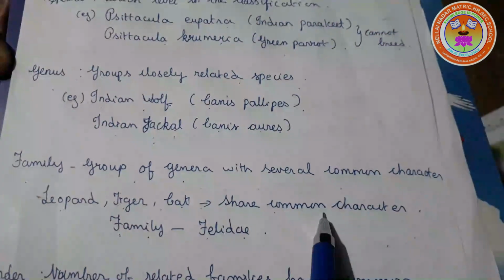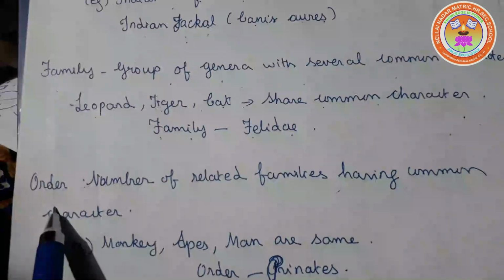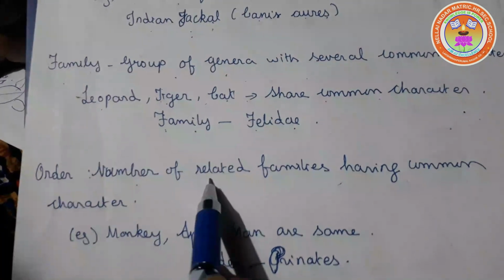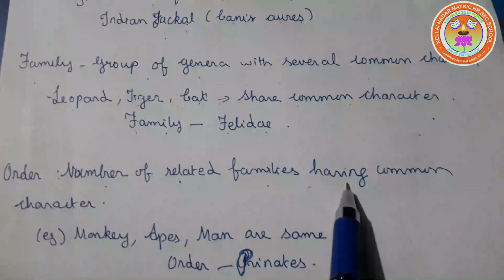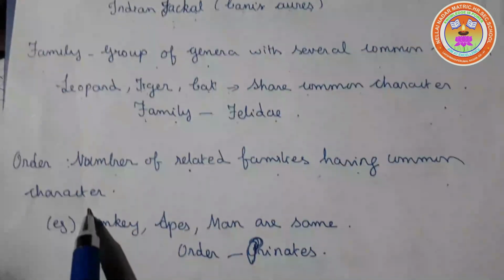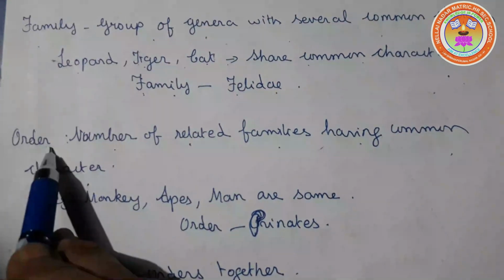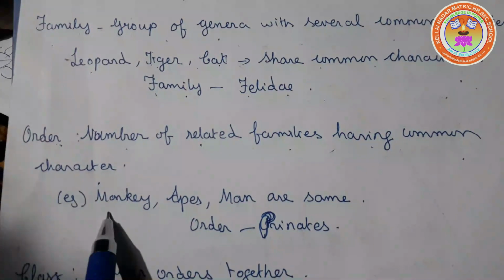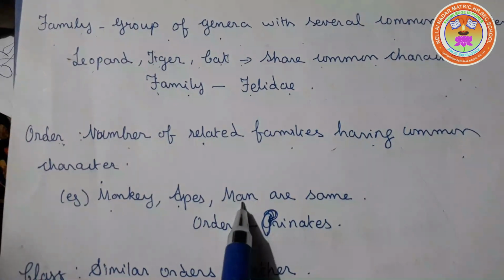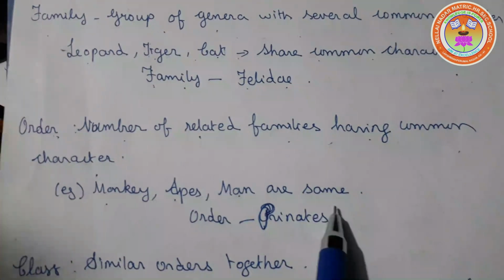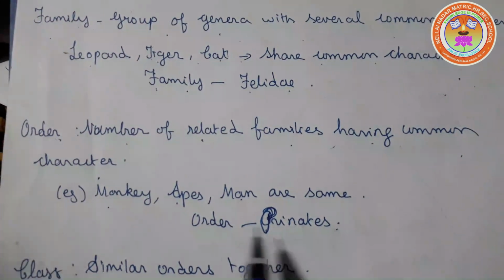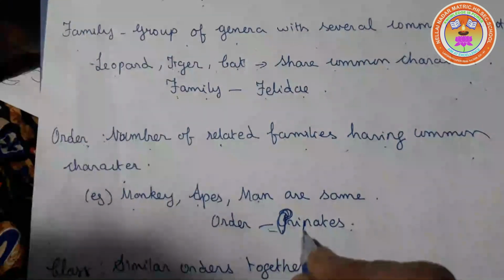They share common characters. Next one is order. A number of related families having common characters are placed in an order. Example, monkey, apes, man are placed in the same order, primates.